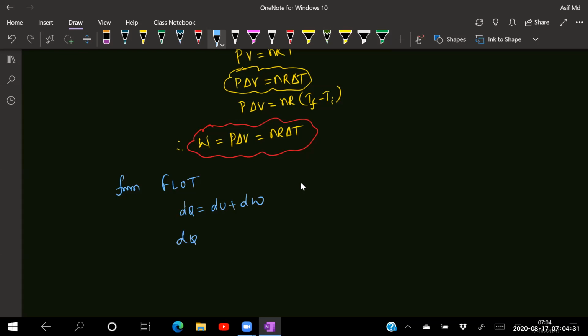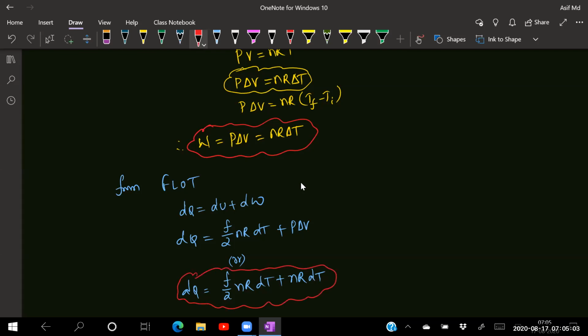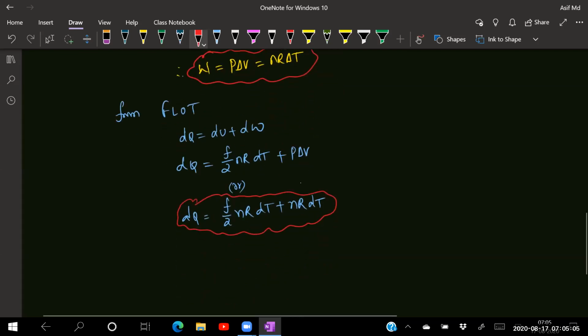So dq will be equal to dU, which every time is f by 2 nR into dT, for a small change dT, plus in the place of work done I can write P into dV, which can be written as nR into dT. So dq is equal to f by 2 nR into dT plus nR into dT.